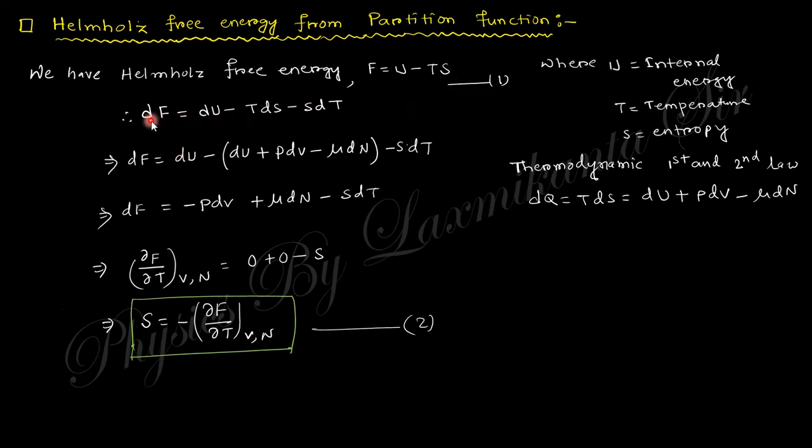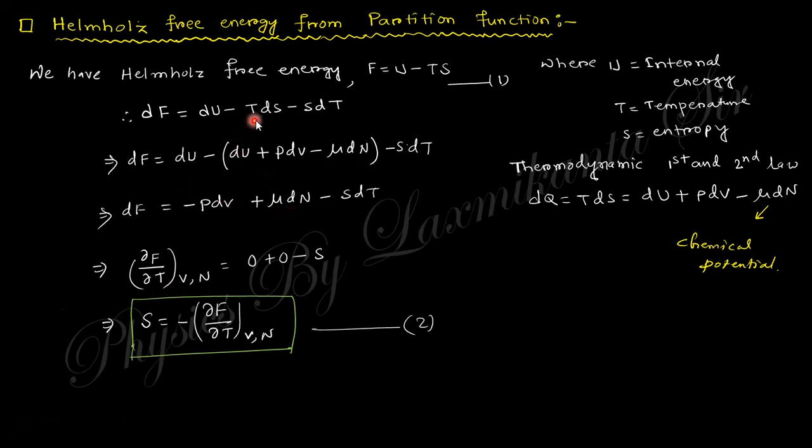So if you take dF, you will get dU minus TdS minus SdT. And TdS, from the law of thermodynamics, you know TdS equals dU plus PdV minus mu dN. Mu is the chemical potential. I just want to write down the chemical potential here because we need to note it. That is the chemical potential mu.